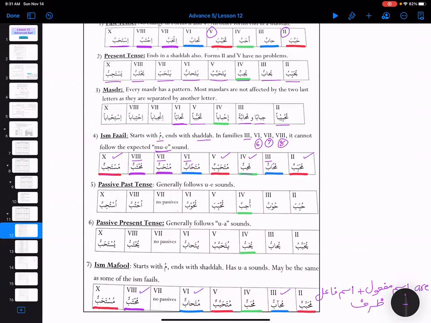So how many families? Muhabbibun, family 2, and then family 4 muhibbun, family 5 mutahabbibun, and then family 10 mustahibbun. So these families are taking the u-e sound, and the rest are not.